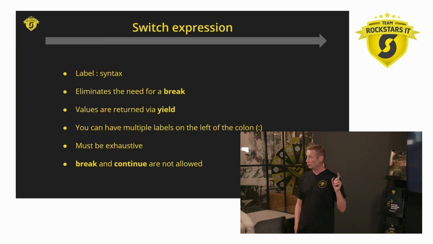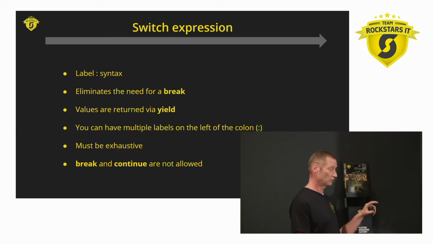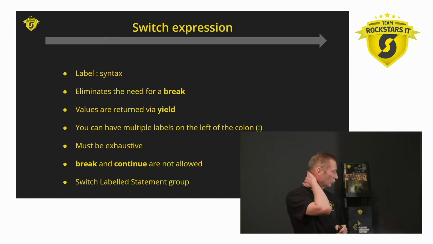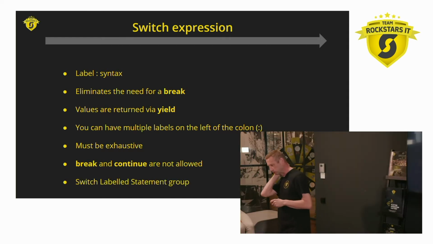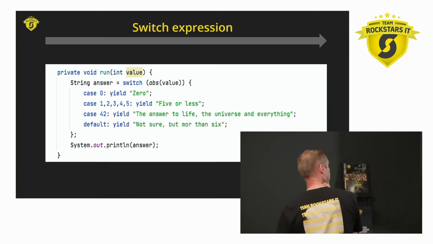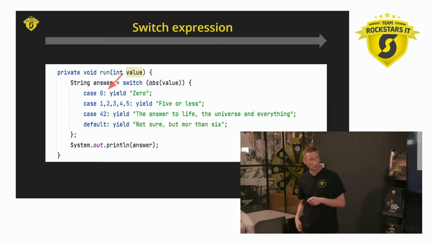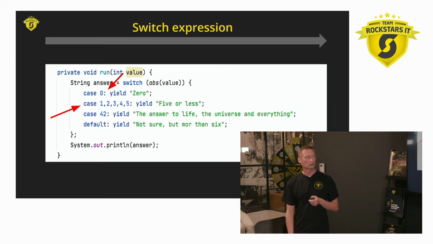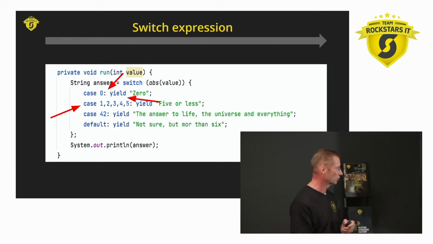Break and continue in here are again not allowed. So every time with a switch expression, break and continue are not allowed. And this is called a switch labeled statement group, which looks like this. Basically the same example we saw before, just with the colon there instead of the arrow operator, multiple labels, and returning a value via yield.